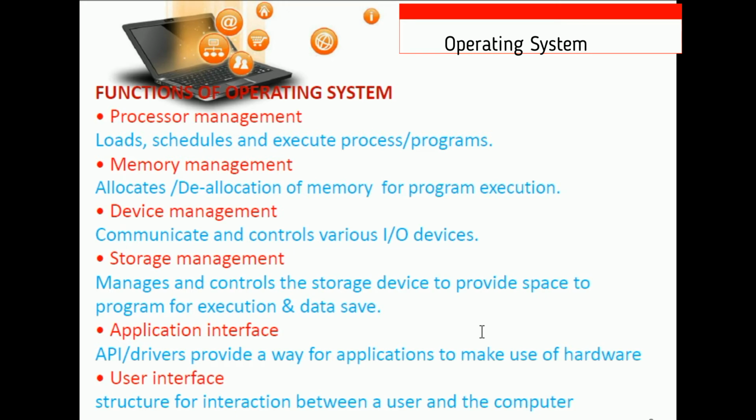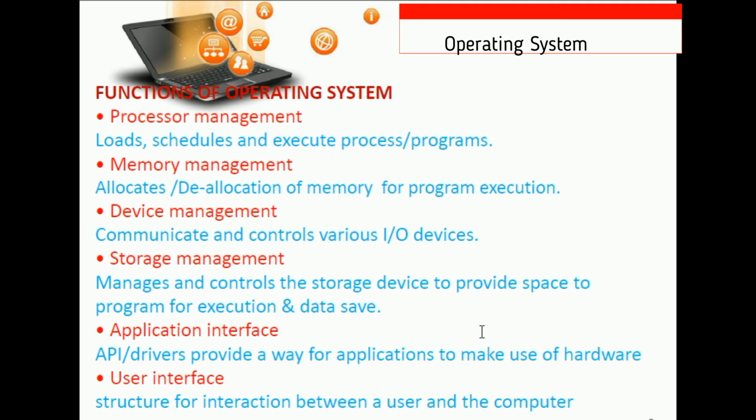For example, if you are scanning the computer with antivirus and simultaneously you are listening to music, at that time the operating system will give more priority to the antivirus as compared to the music program. Why? Because it is essential as compared to the music, but it is a simultaneous process. The user can't differentiate between them.